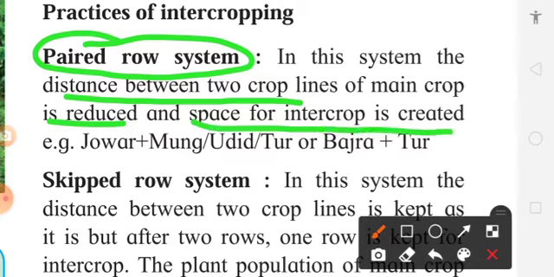For example, jawar plus mung or tur or udid, or bajra plus tur. What is done is that the spacing between row to row and plant to plant of jawar is reduced, so that will give more space to mung or another crop. Here jawar is the main crop and mung is a secondary or subsidiary crop.